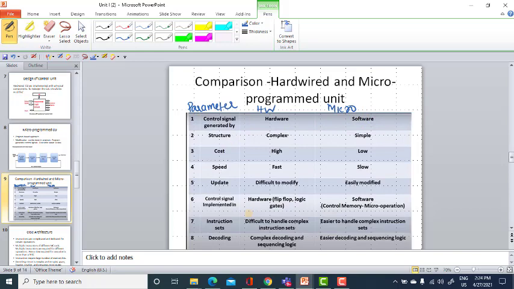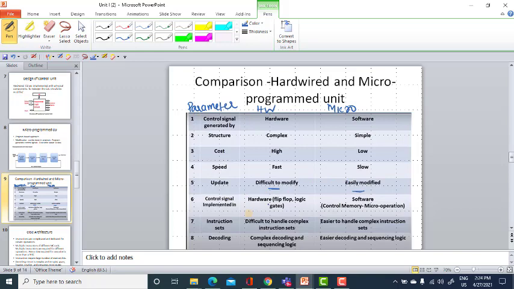The structure is complex because you have hardware, and the structure is simple because you are writing code. Cost: since you are implementing in hardware, the cost will be high, whereas the cost will be low since you are using a program based approach. The speed will be faster with hardware and slow with a program based approach. Updating is difficult because the hardware is already implemented, but it can be easily updated with a program based approach.